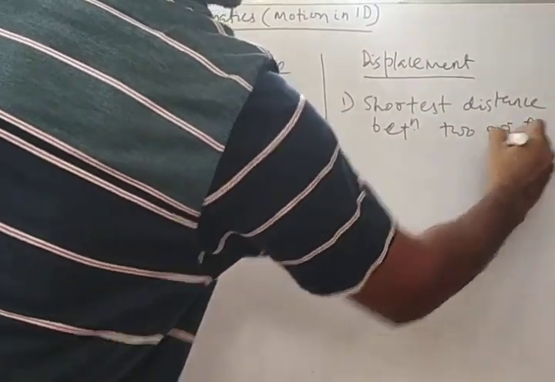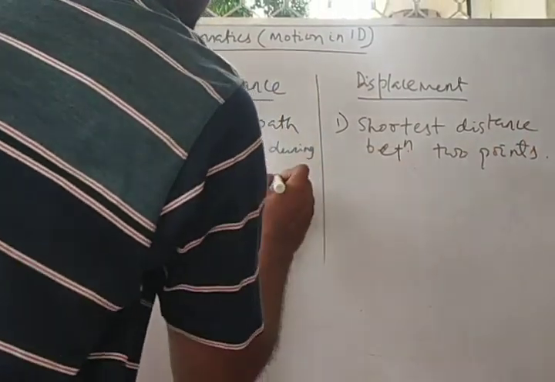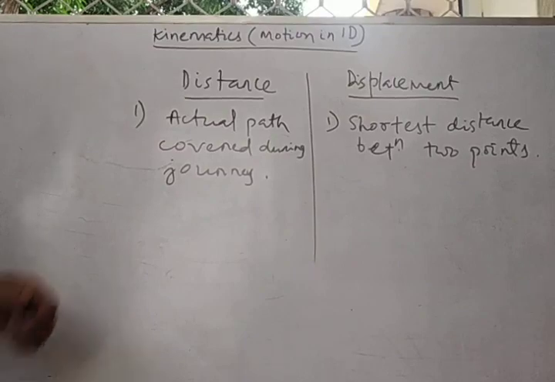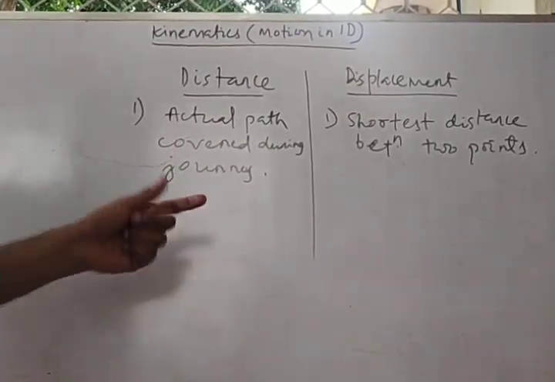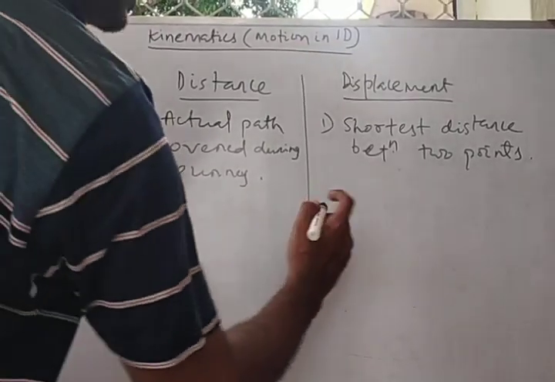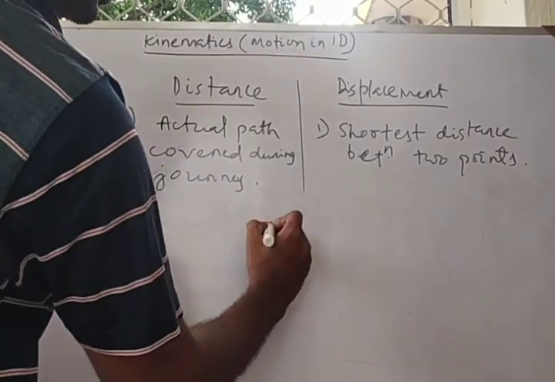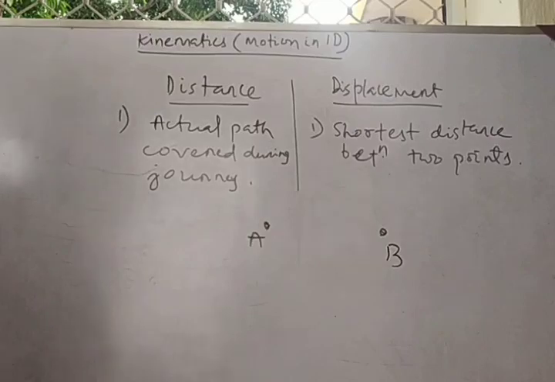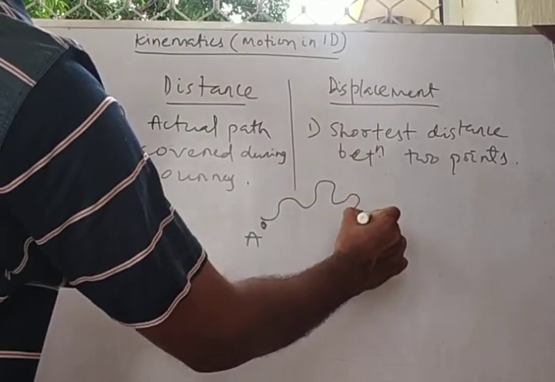Already I have mentioned what the distance is and what the displacement is in my motion 1 video. This is actually my motion 2 video. So, actual path covered during a journey. Let me give an example here. I'm going to draw a diagram. Let's say this is point A, this is point B. Now suppose I am moving like this.